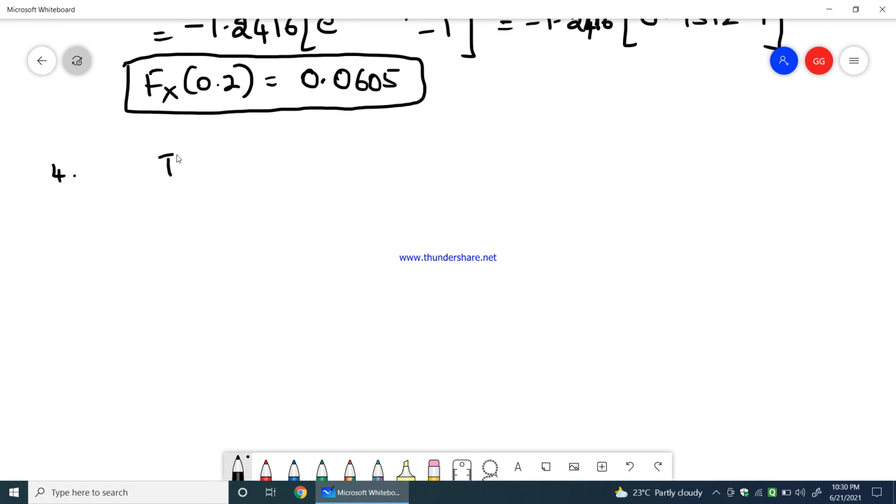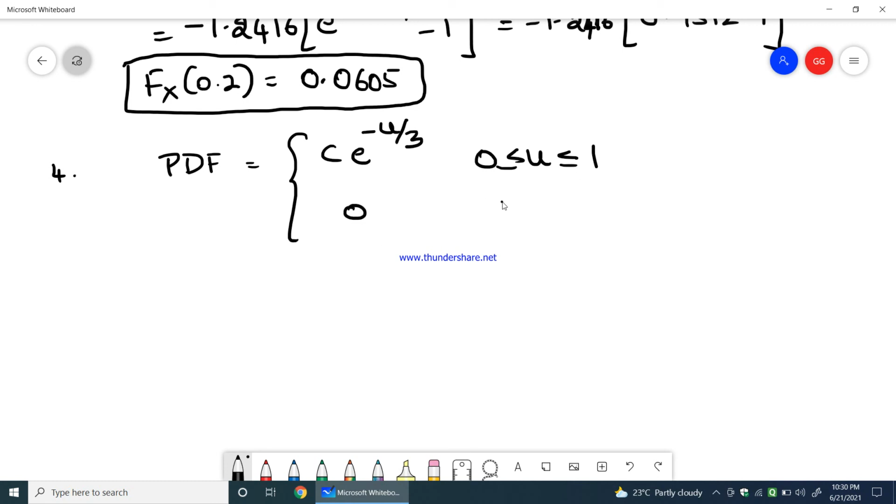Now again the PDF would be given as c into e power minus u by 3, where u is greater than or equal to 0 and less than or equal to 1, and 0 otherwise. So you need to find out what constant c equals, and you need to find out what F_U of 0.5 is. Similar to the previous problem, just change the term in the equation.